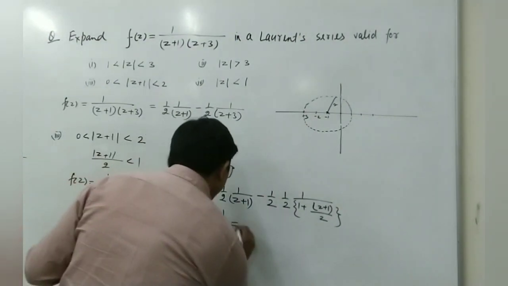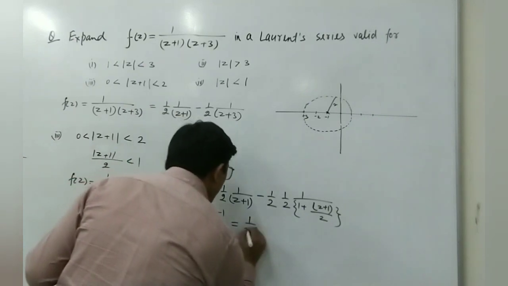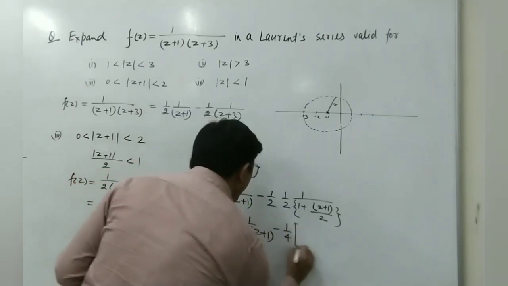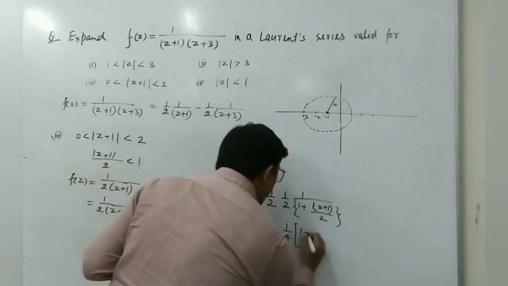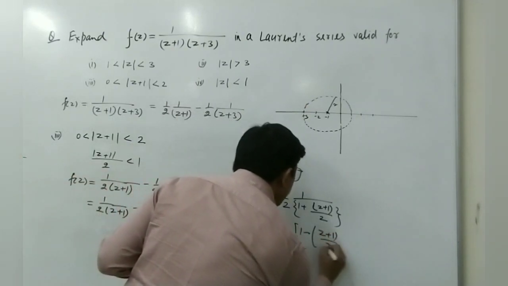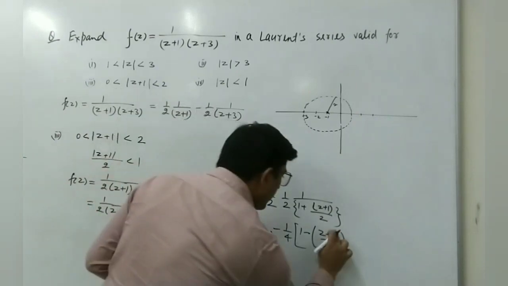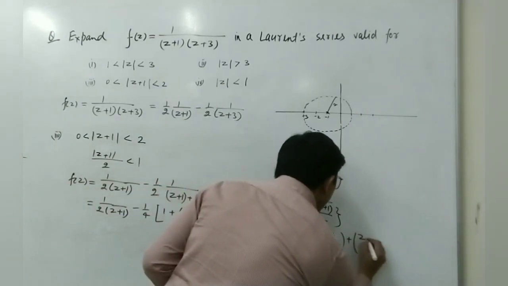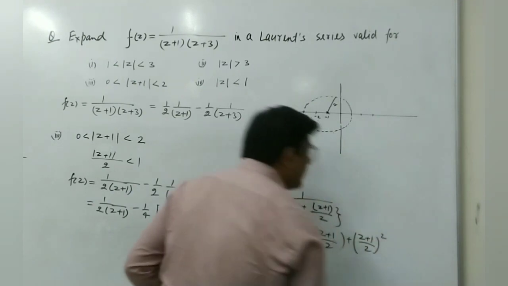So this will be equal to 1 upon 2 z plus 1 minus 1 upon 4, and now we have 1 minus z plus 1 by 2 plus z plus 1 by 2 square.